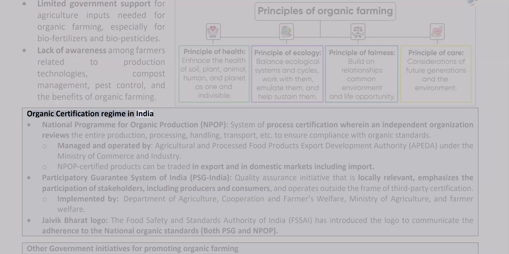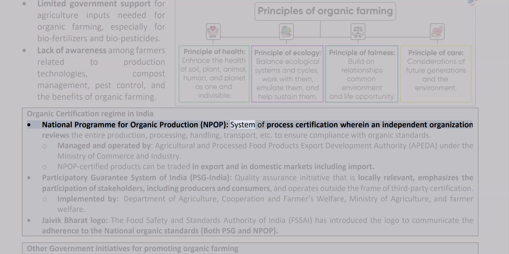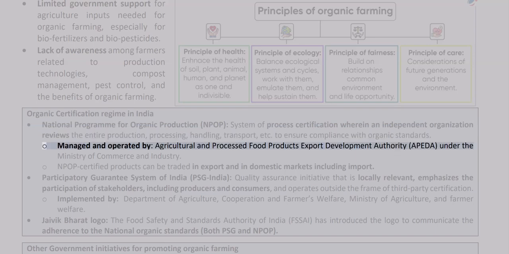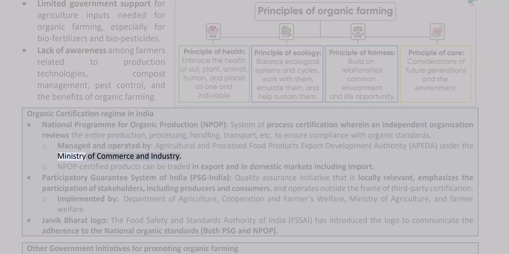Organic certification regime in India: National Program for Organic Production, NPOP, is a system of process certification wherein an independent organization reviews the entire production, processing, handling, transport, etc. to ensure compliance with organic standards. It is managed and operated by the Agricultural and Processed Food Products Export Development Authority, APEDA, under the Ministry of Commerce and Industry. NPOP certified products can be traded in export and in domestic markets including import.